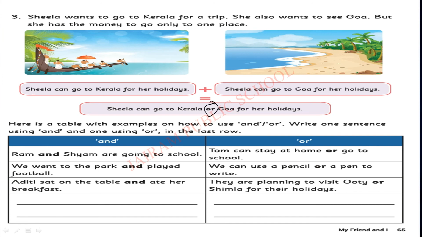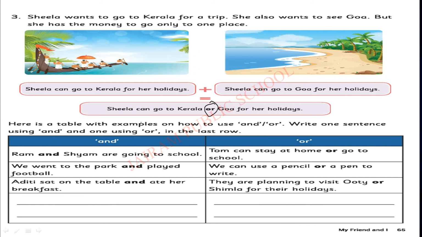So read the sentence. Sheila can go to Kerala for her holidays. Sheila can go to Goa for her holidays. How can we combine both the sentences? Sheila can go to Kerala or Goa for her holidays. This is the example sentence. I hope you all understood, children. So now next activity is a task for you. Okay? First listen to the example, then do this activity on your own.